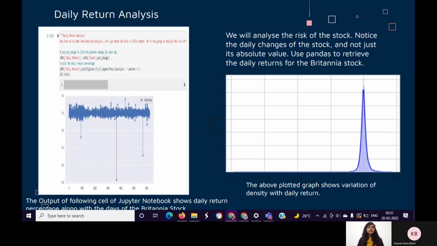Now, daily return analysis is used by analysts to assess the profitability of an investment in detail. It is also used for comparing different investments. For analyzing the risk of the stock, we use pandas to retrieve the daily return for Britannia stock. The output of the following cell of the Jupyter Notebook shows the daily return percentage along with the days of the Britannia stock. The right side of the graph shows the variation of density with daily return.